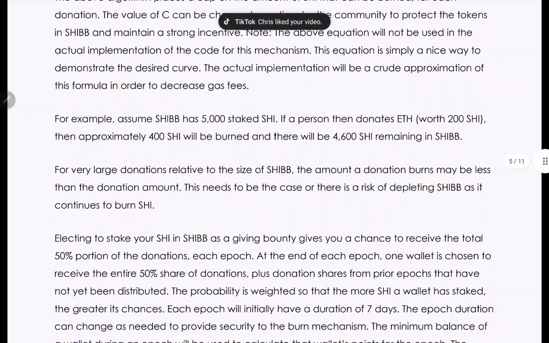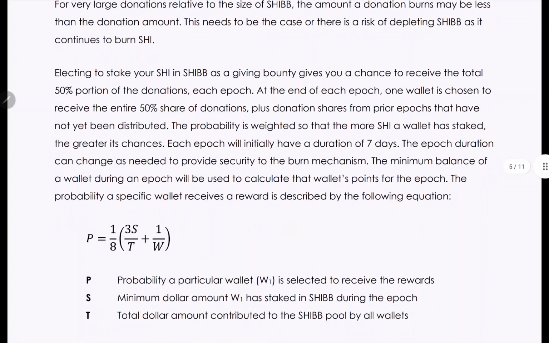For example, assume SHIB has 5,000 staked SHI. If a person then donates Ethereum worth 200 SHI, then approximately 400 SHI will be burned, and there will be 4,600 SHI remaining in SHIB. For very large donations, relative to the size of SHIB, the amount a donation burns may be less than the donation amount. This needs to be the case, or there is a risk of depleting SHIB as it continues to burn SHI.